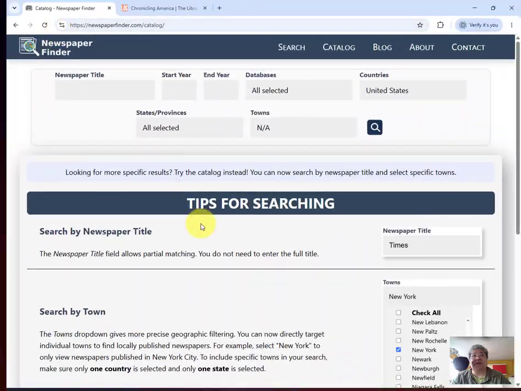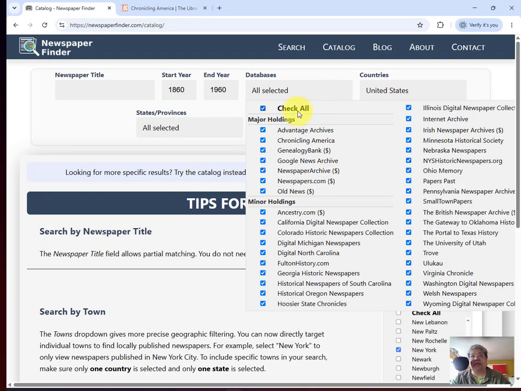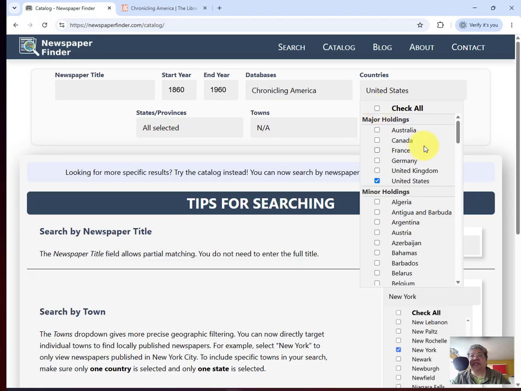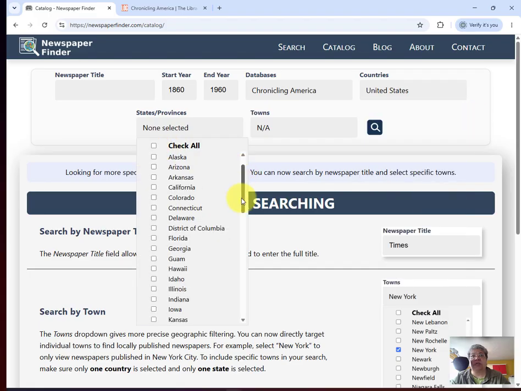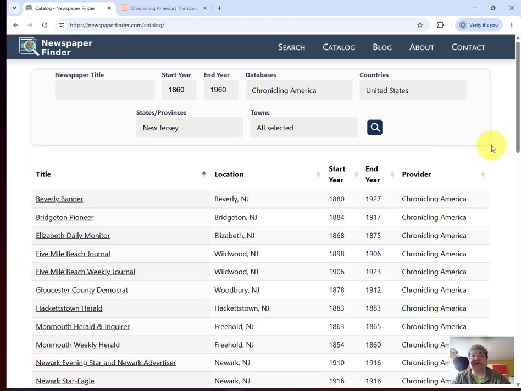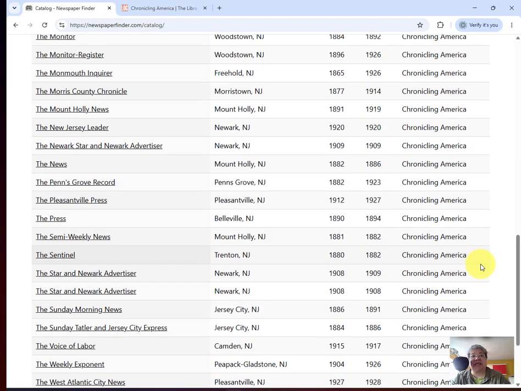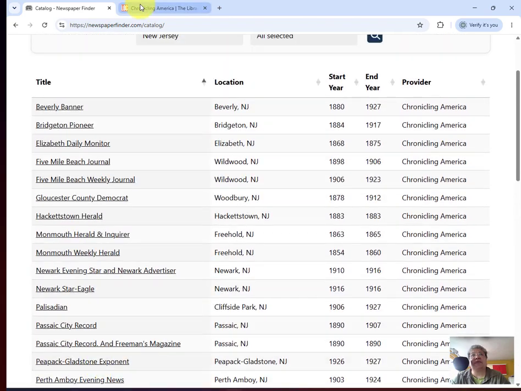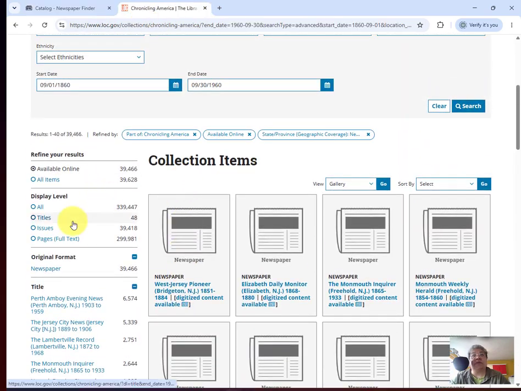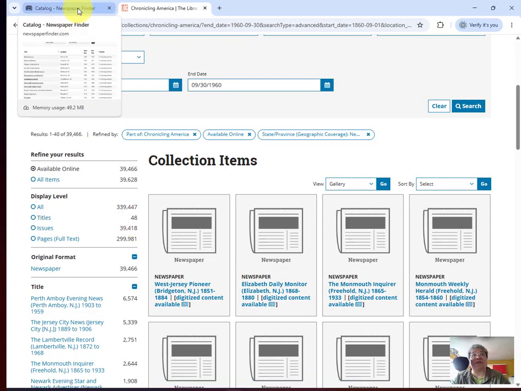So I'll go over to Newspaper Finder here. I'll put in the same search date parameters. I want specifically to take off all of these databases and only have Chronicling America. Here it is. I want United States and I want New Jersey. Uncheck all. Here we go. I'm going to click search, and this should be the same newspapers, right? 1 to 48 or 48 entries. I wonder if this will give me a total. Yep, 48 titles. Well done for a newspaper finder.